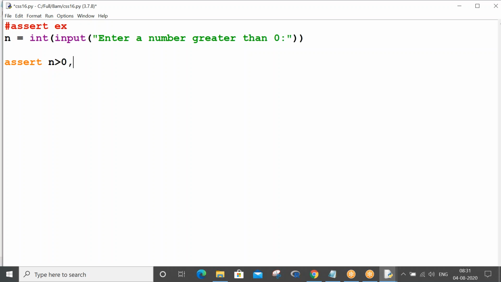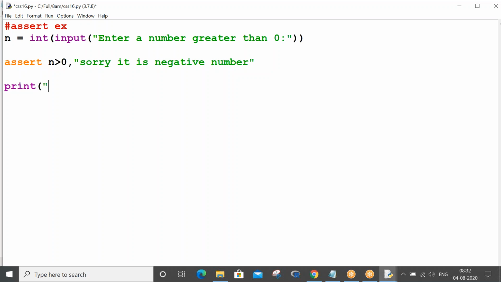But here you write a comma, and here you write a message like: sorry, it is a negative number. Since there is no colon, there is no indentation concept. So tell me a statement in control statements where there is no indentation. That is the assert statement.